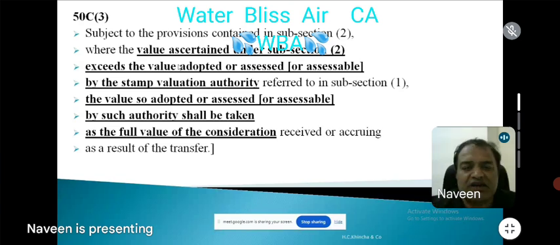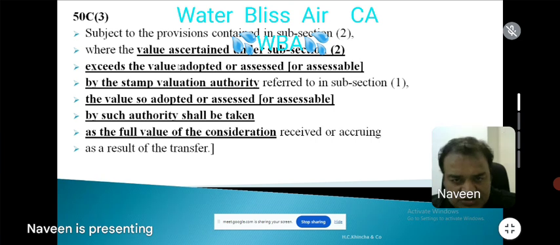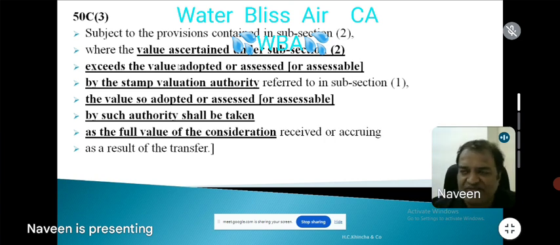Or he will tell more than 1.5 crores, he will say it is 1.8 crores. The section is telling no question. Value ascertained under sub-section (2). Normally nobody will go less than 1.5 crores. So 50C is thrilling, and the assessing officer's value is 2 crores. Where the value ascertained under sub-section (2), that is by your valuation officer, exceeds the value adopted or assessed by the stamp valuation authority, 2 crores.